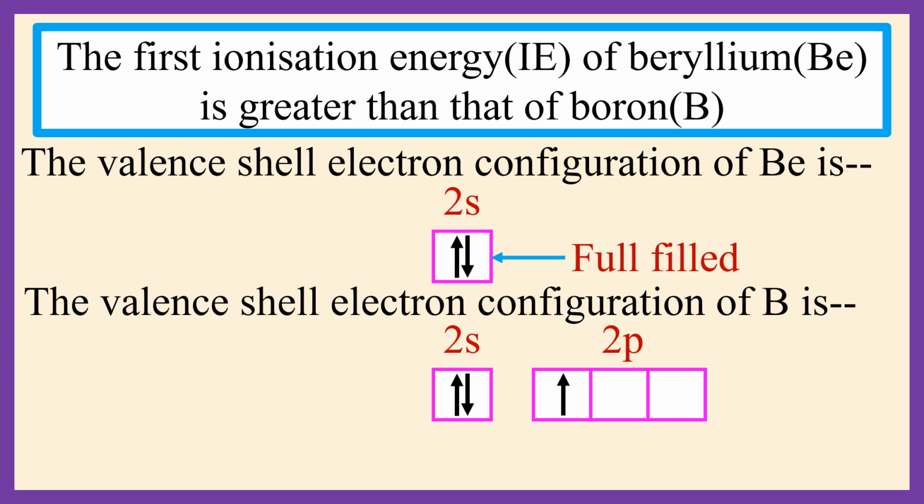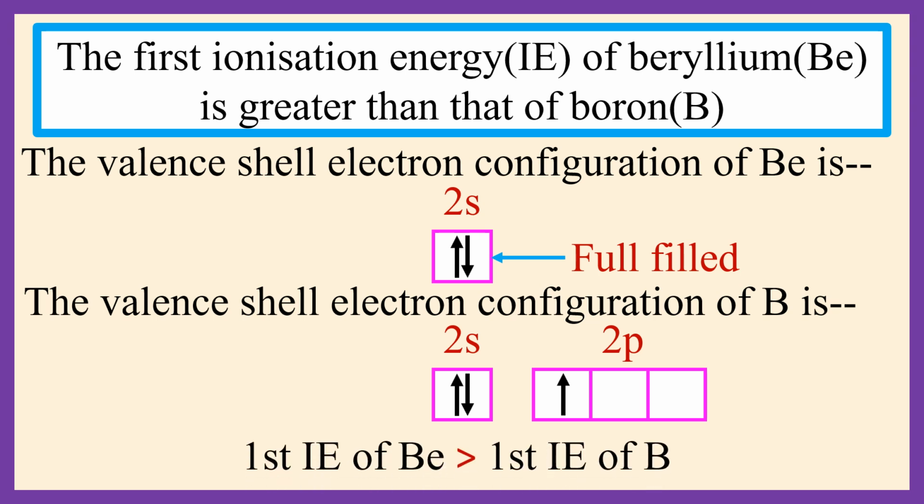According to Hund's rule, a full-filled or half-filled subshell attains extra stability. Removing an electron from the outermost subshell of beryllium requires more energy than removing an electron from the outermost subshell of boron. Therefore, the first ionization energy of beryllium is greater than the first ionization energy of boron.